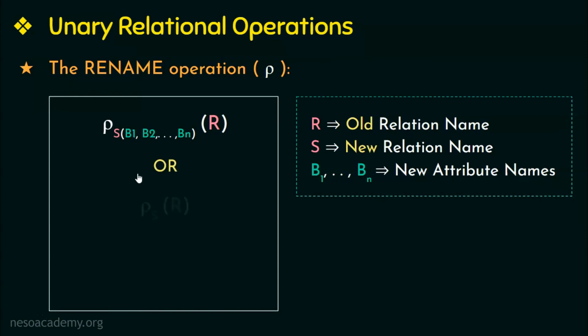The other form is rho subscript S of relation R. This form is used when we want to change only the relation name and not the attribute names. The next form is rho subscript B1, B2 and so on of relation R. This form is used when we want to change only the attribute names and not the relation name. So these are the 3 different forms of the rename operation. That is all about the rename operation.